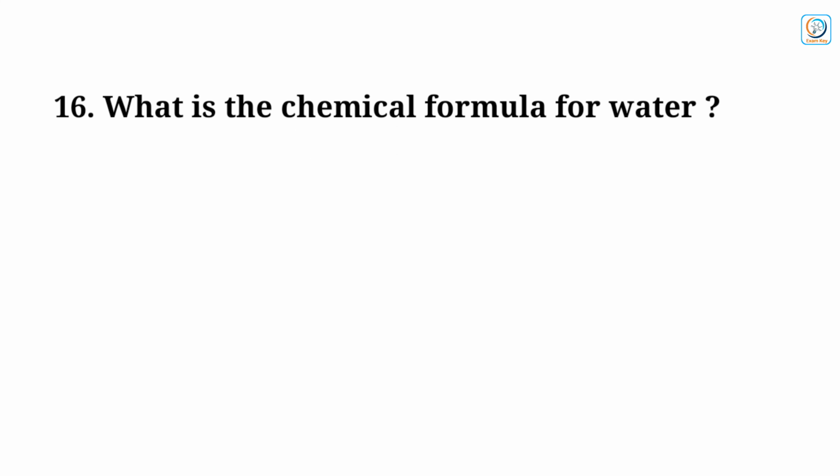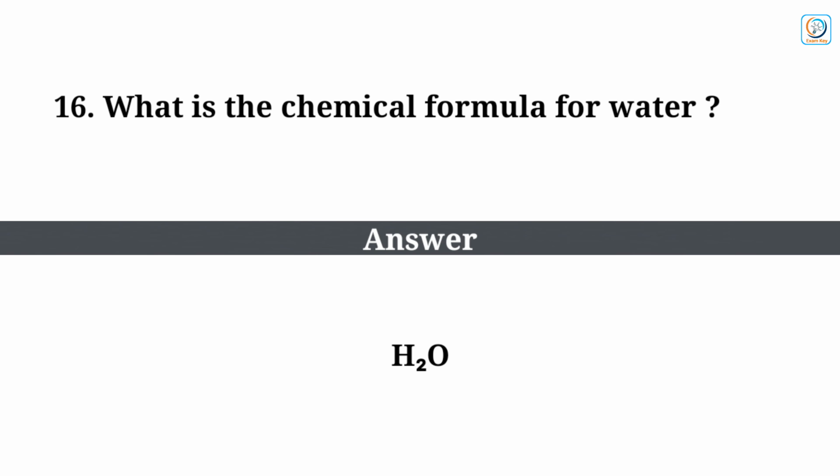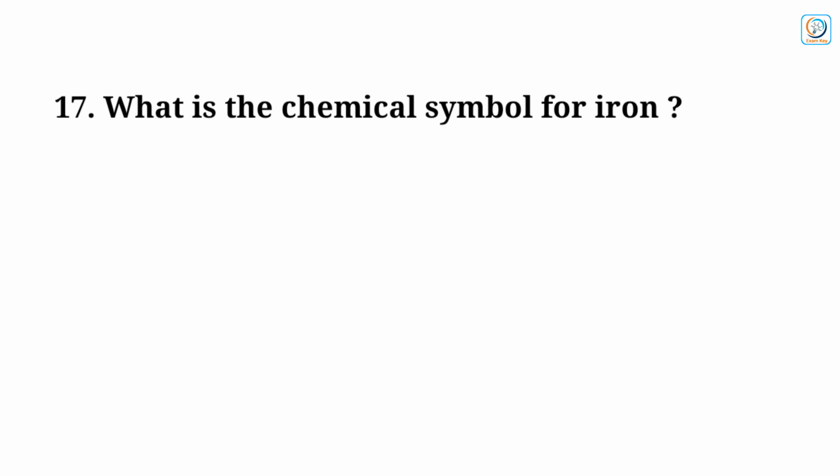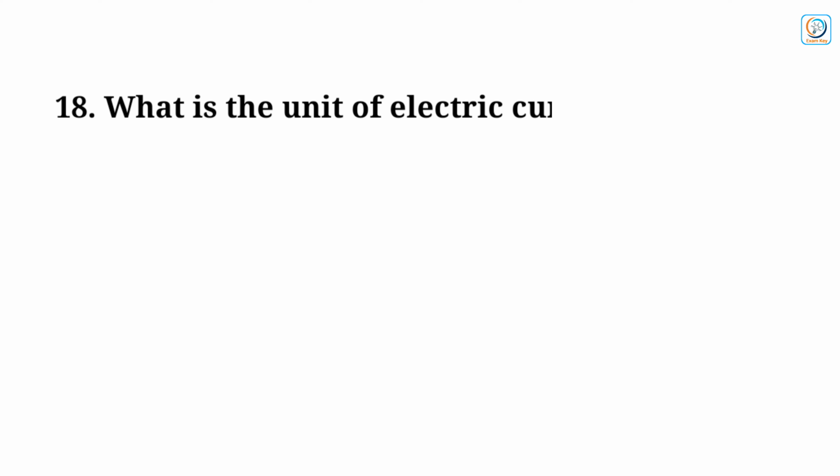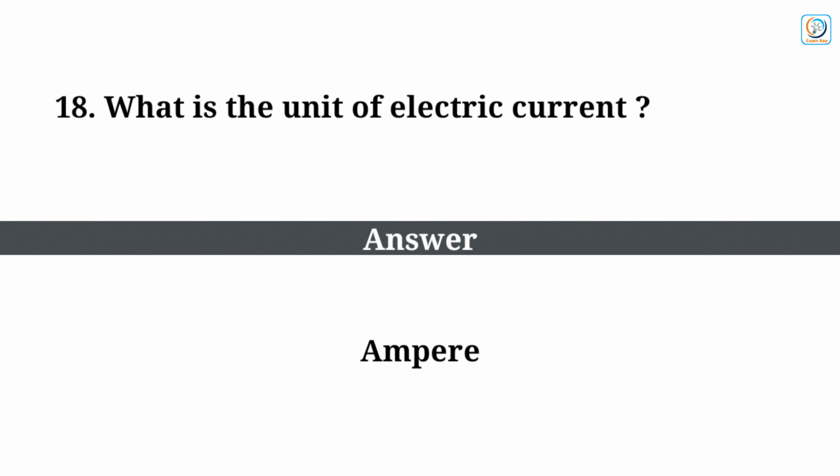What is the chemical formula for water? Answer: H2O. What is the chemical symbol for iron? Answer: Fe. What is the unit of electric current? Answer: ampere.